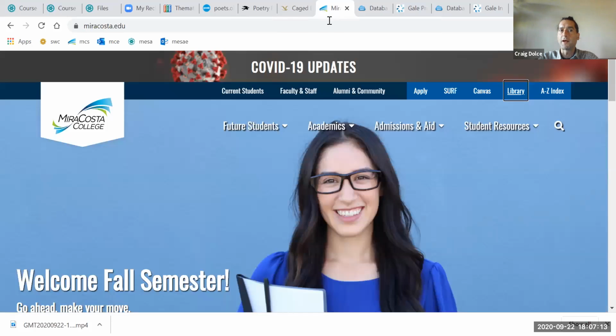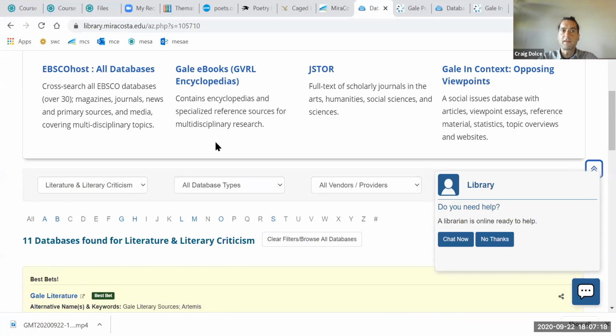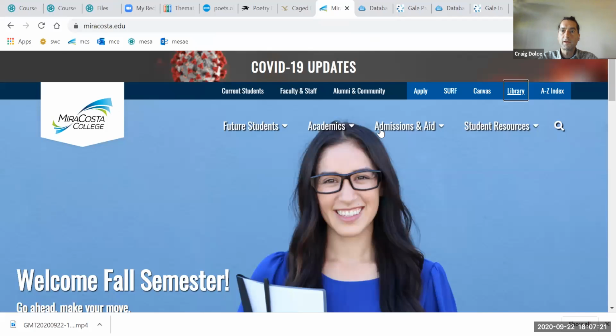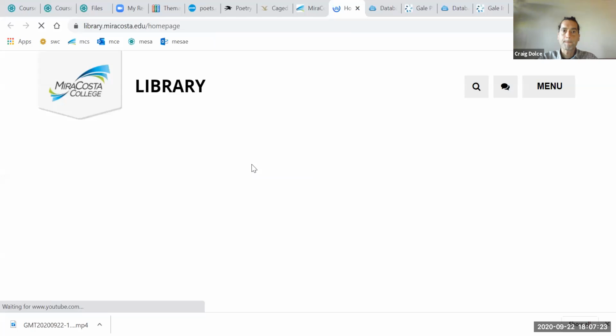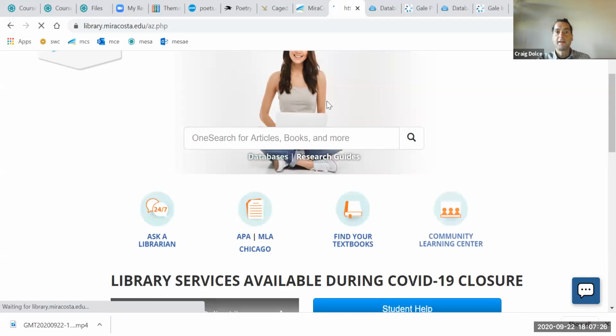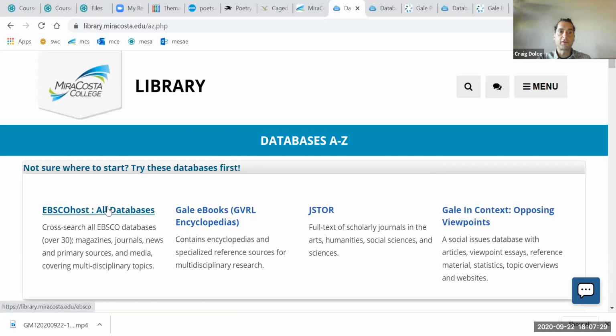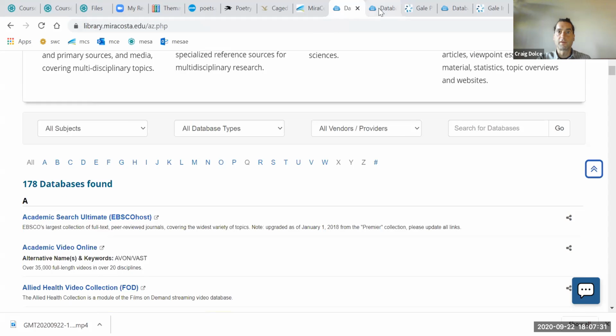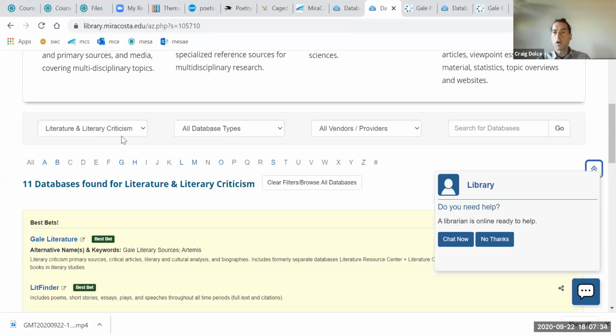But the best place to go is what? MiraCosta database. Click on library, then click on databases. So library, databases. Now, when you get to databases, not sure where to start, click on this here. And it's going to ask you to log in because this is not a free service to anyone. You have to have your MiraCosta ID and information to log in because the college pays for these. So you know the reputable sources, they do the work cited for you. It really is a wonderful, wonderful resource.